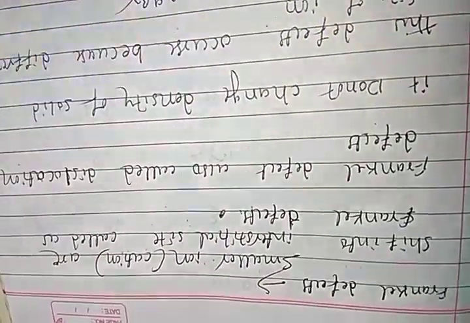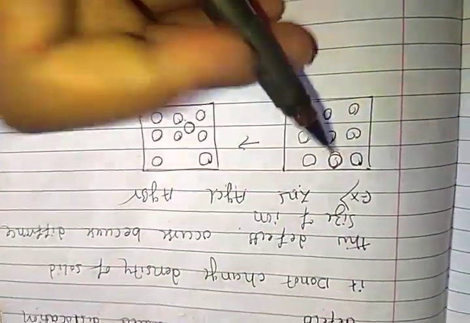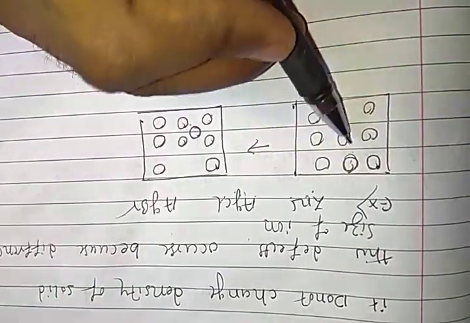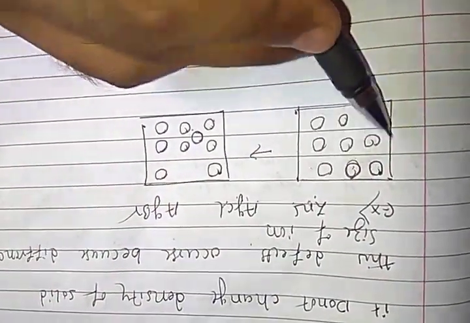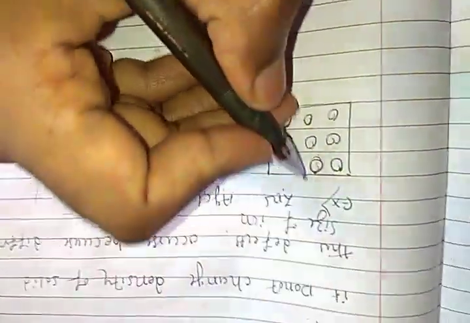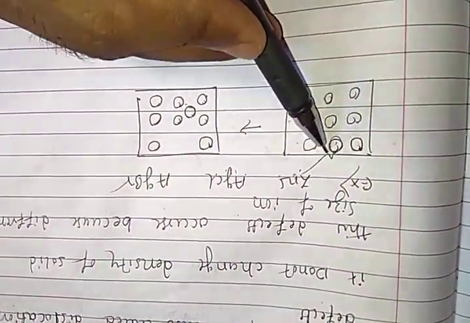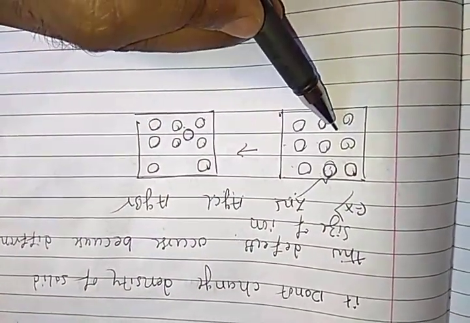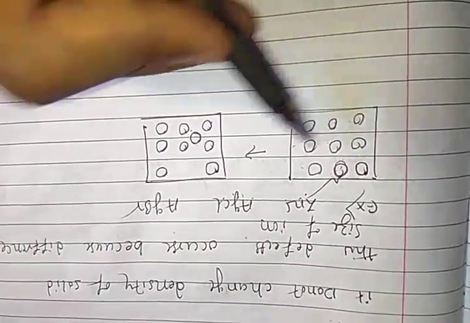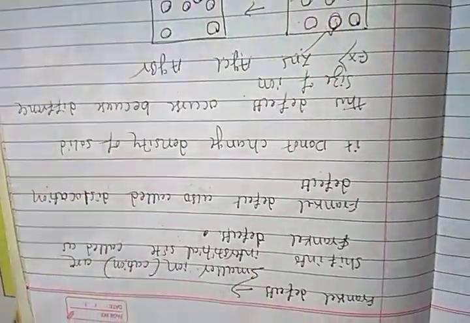Let's see how Frenkel defects occur. Look here, students. I am using a number of constituent ions here. These all are ions: positive, negative, positive, negative, alternating. In this crystal, the second particle in the first row shifts into the space between the second and third rows. That is what we call a Frenkel defect.